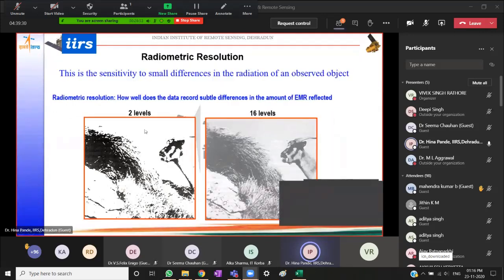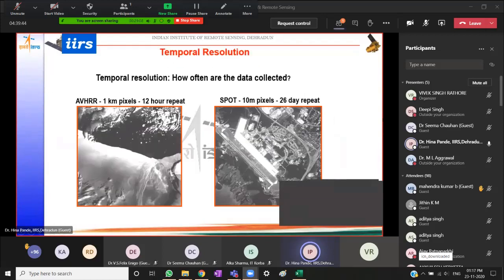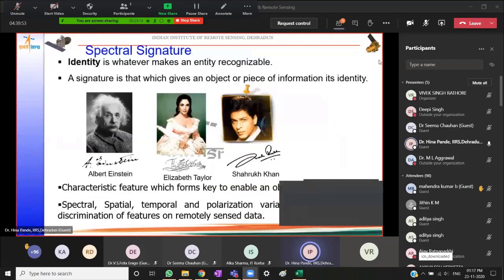Radiometric resolution, sensitivity to small differences in the radiation of the object that is being observed. So if I have only 2 quantization levels, versus more quantization levels. Temporal resolution, how often is the repeatability? So change detection can be done using these.